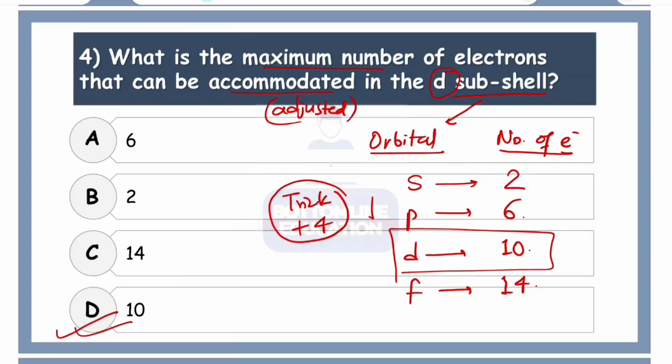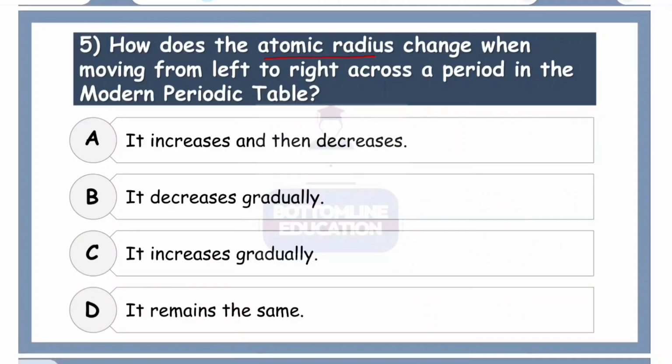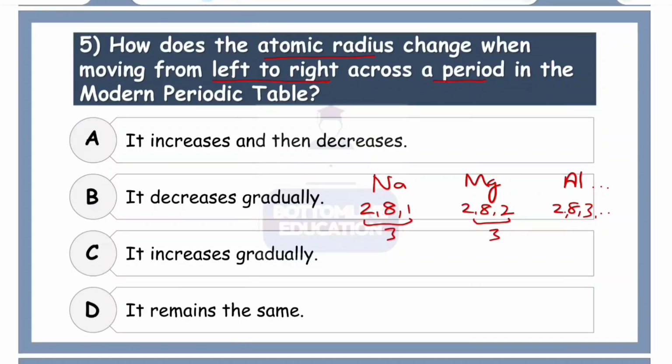Correct option number D. How does the atomic radius change when moving from left to right across a period in the modern periodic table? Okay, let us suppose a period starting from atomic number 11. Let's say sodium, then we have magnesium, then aluminium, and so on. Now sodium has electronic configuration of 2, 8, 1, magnesium 2, 8, 2, aluminium 2, 8, 3, and likewise. Now we might think at first that there are only three shells, and 3 shells, so they all belong to the same period, that is period number 3.